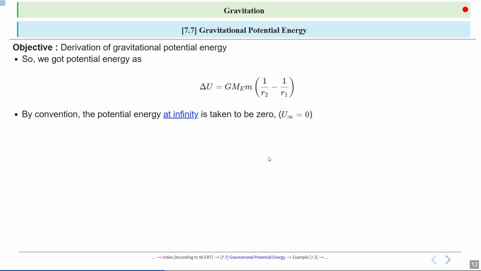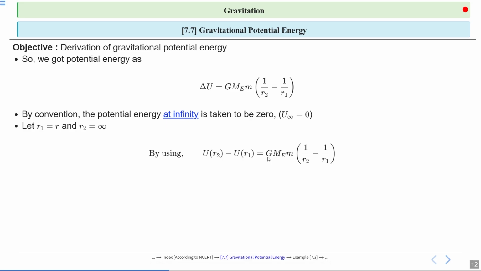By convention, we take the potential energy at infinity to be 0. This means that as an object moves infinitely far away from the Earth, its potential energy approaches 0. This simplifies our calculations and provides a reference point. Now let's set R1 is equal to R, the distance from the Earth's center, and R2 is equal to infinity. This setup allows us to calculate the potential energy at a specific distance from the Earth compared to when the object is infinitely far away.